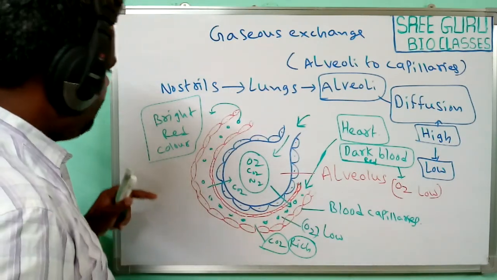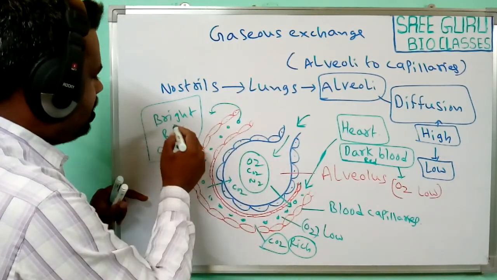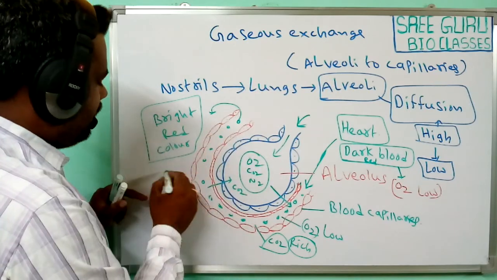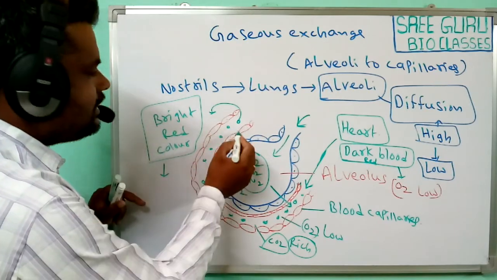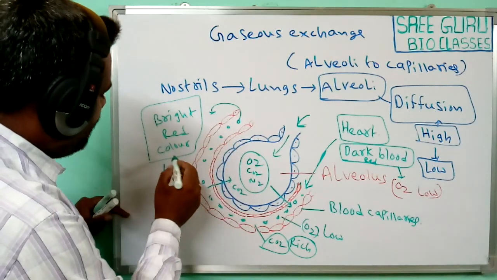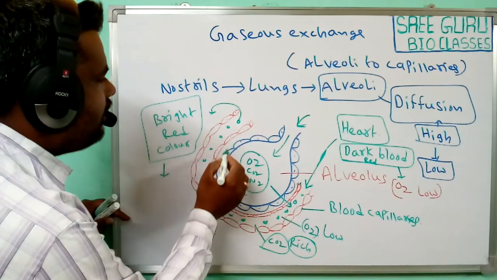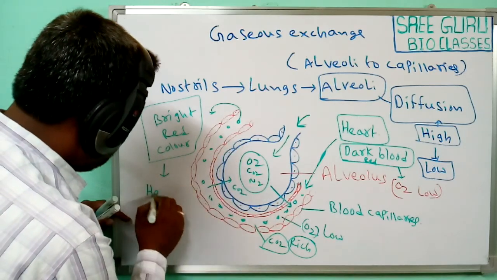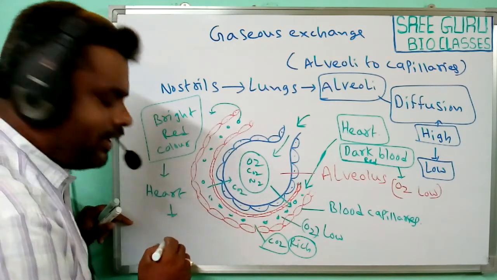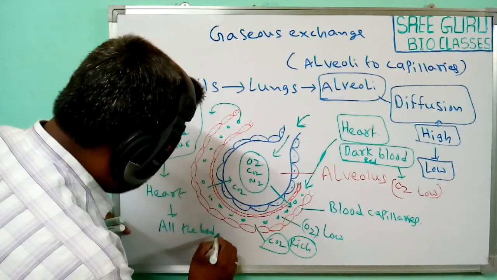So this bright red blood passes through these capillaries from the alveolus to the heart. From the heart, the blood is supplied to all the body parts.